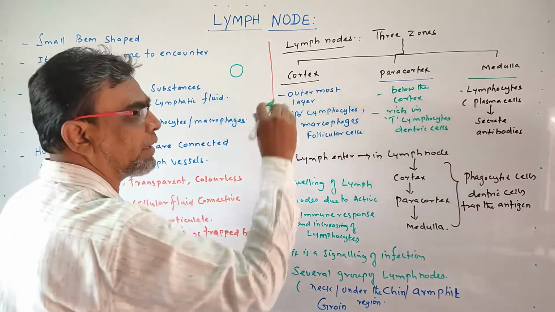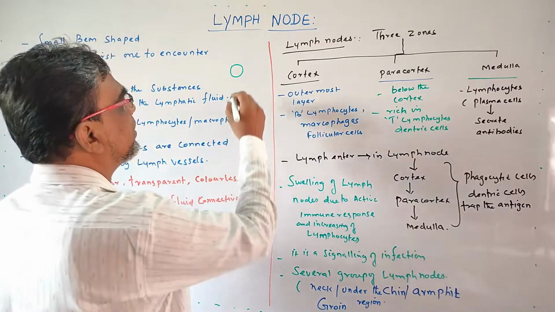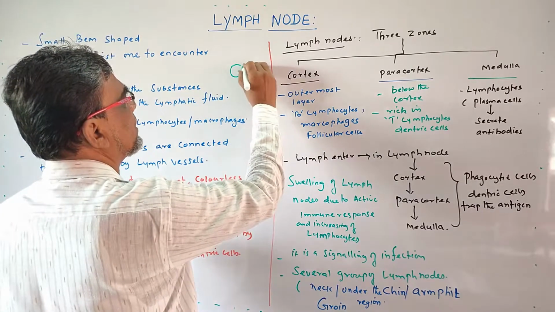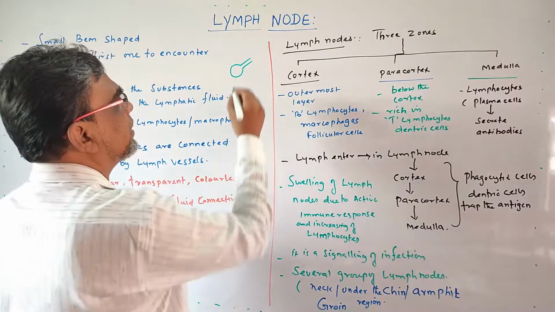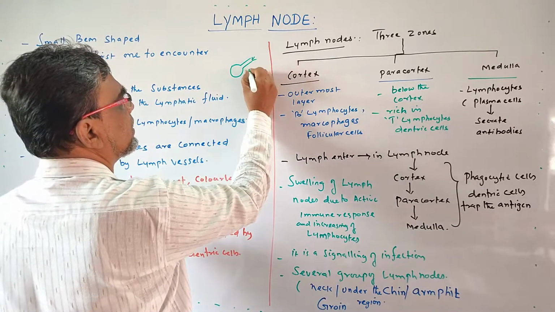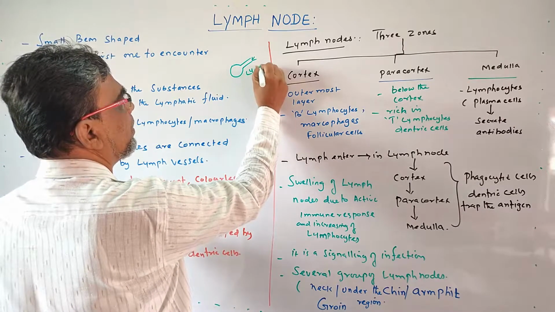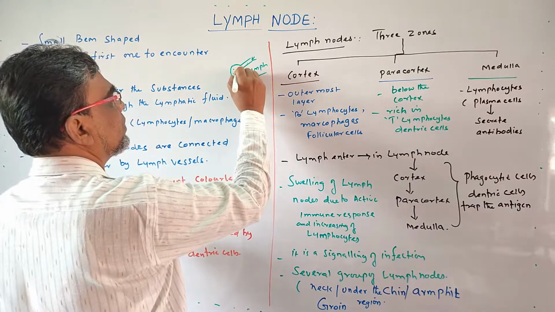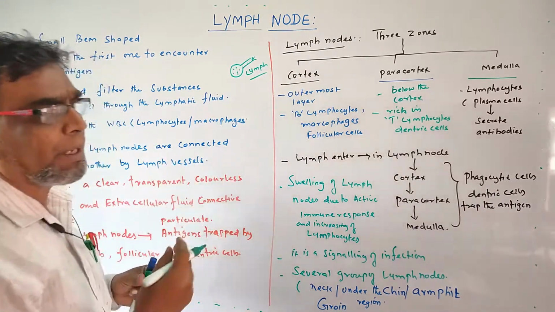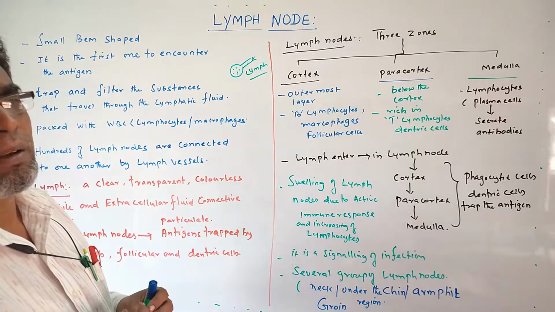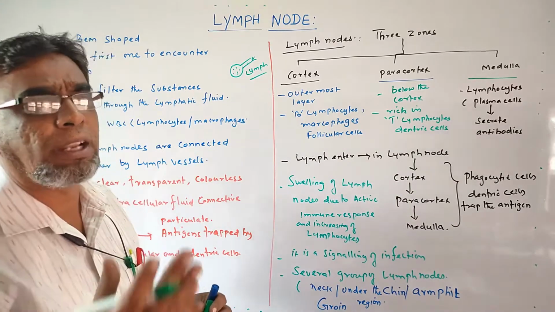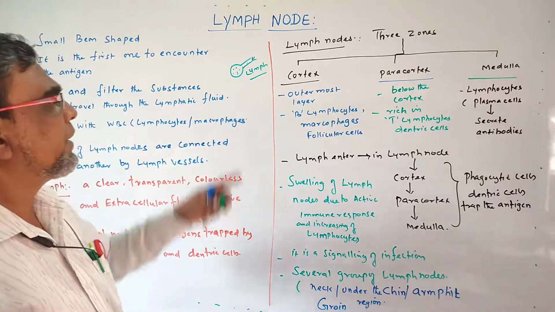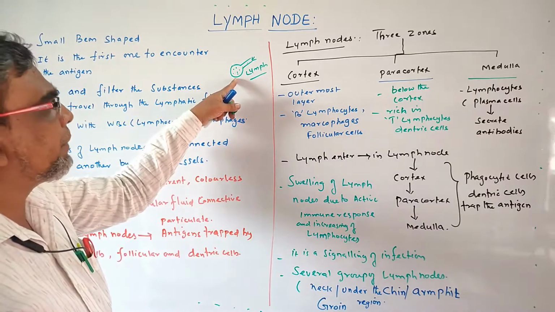So more than 100 lymph nodes are there, but here opens a vessels called lymphatic vessels. Through these lymphatic vessels, lymph, a fluid will enter. So the lymph carries various antigens, particulate antigens. So when it enters inside the lymph node, what happens?